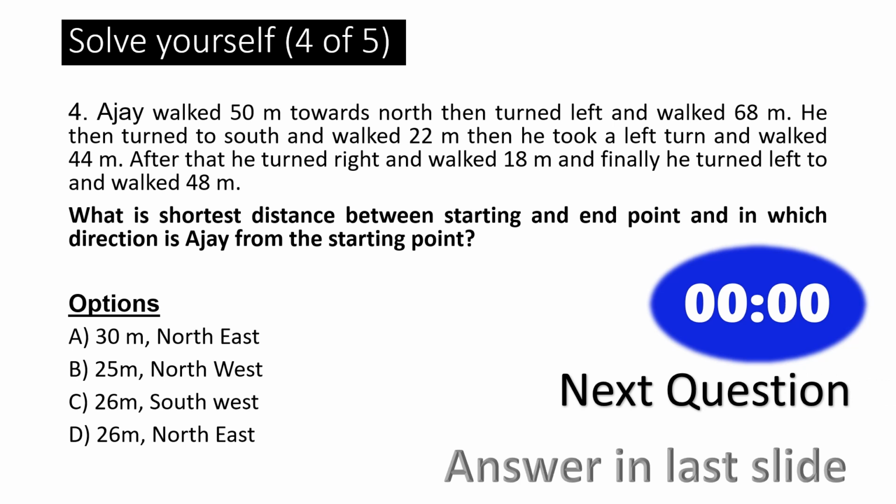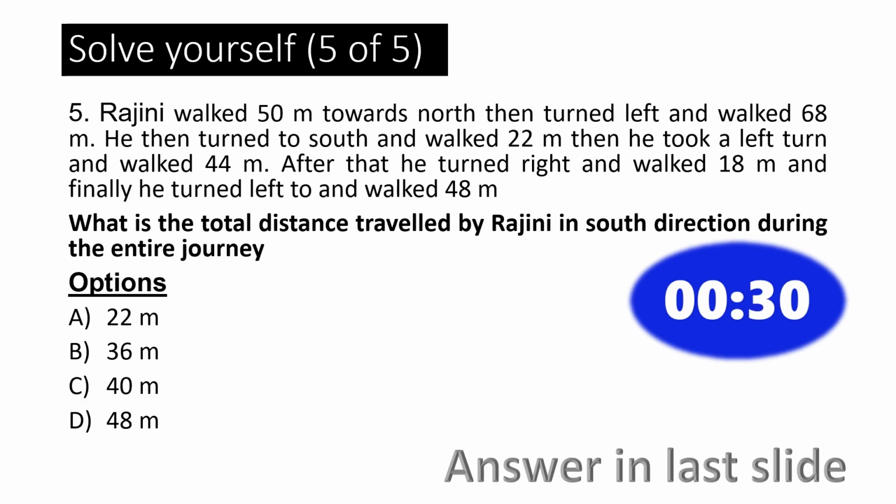Next question. The last question for you. This question looks similar to the fourth, but it is different. Question number 5. Rajini walked 50 meters towards north, then turned left and walked 68 meters. He then turned to south and walked 22 meters. Then he took a left turn and walked 44 meters.